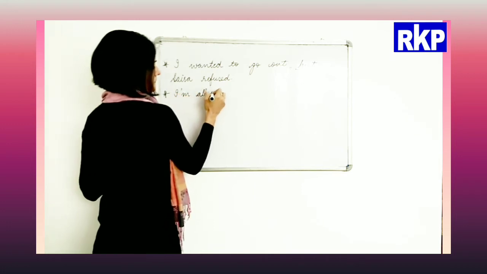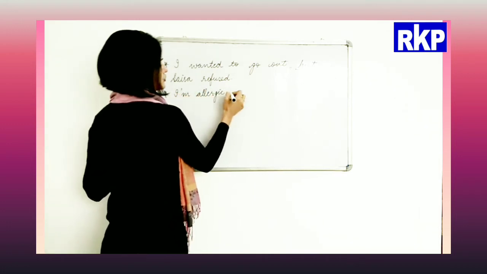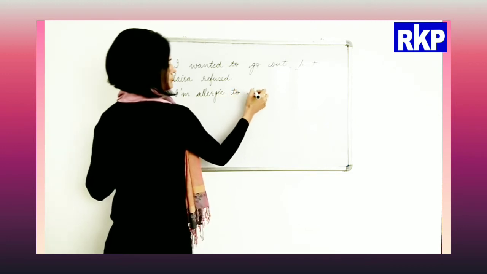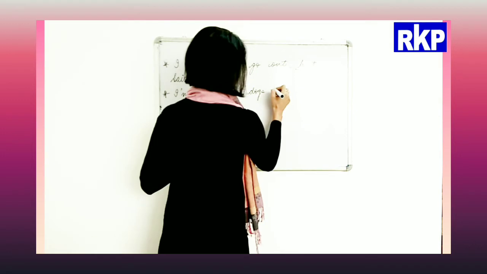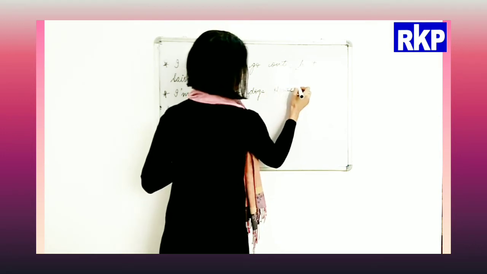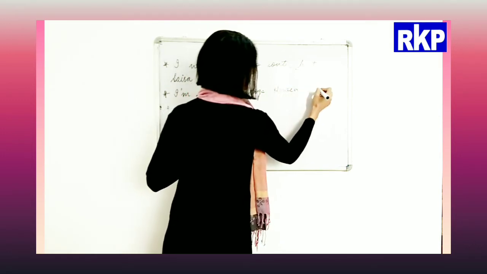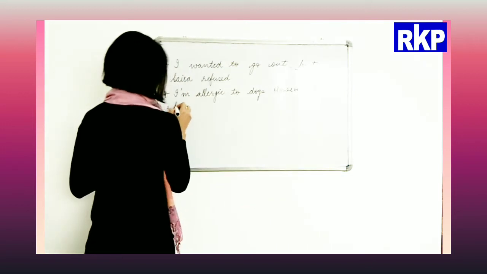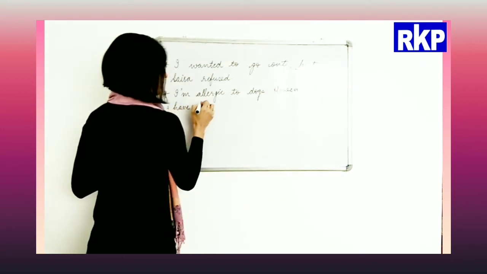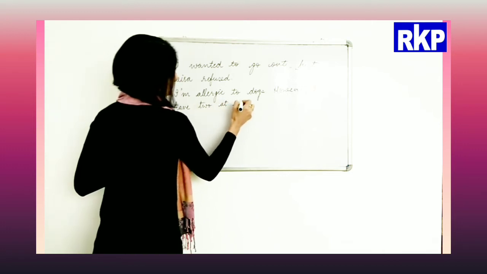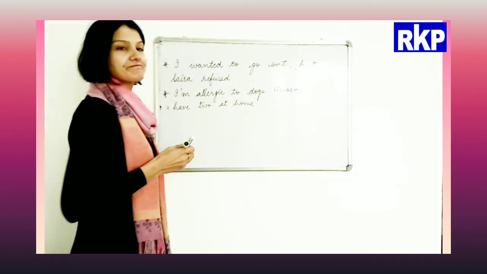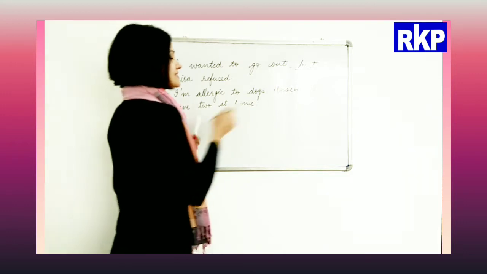I am allergic to dogs. However, I have two. Now, see here, this is the conjunction.